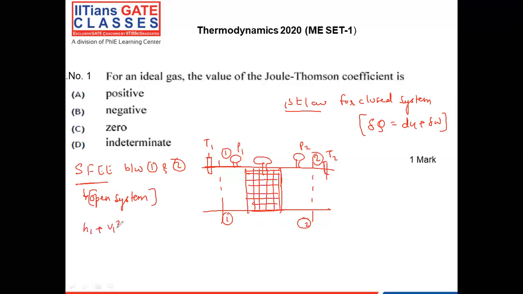H1 plus V1 square divided by 2 plus gZ1 plus Q equal to H2 plus V2 square divided by 2 plus gZ2 plus work done.